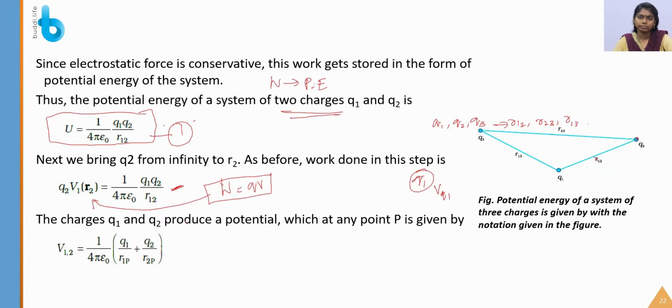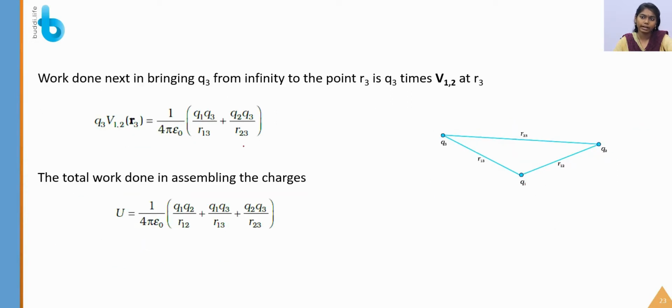Next, the charges q1 and q2 produce a potential. Next I am moving the charge q3. First consider the potential. What is the potential? This time there is a potential due to q1 and q2, so V12 is equal to 1 by 4 pi epsilon naught times the individual potentials added up, q1 by r1p plus q2 by r2p.